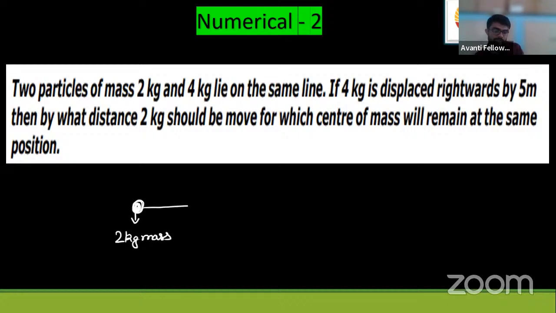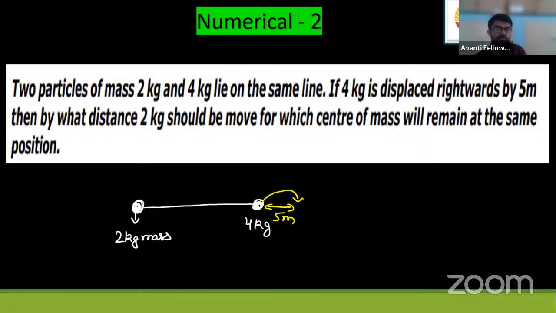And this is the 4 kg mass. 4 kg mass is here. And they say that if the 4 kg mass is displaced rightwards by 5 meter, okay, then by what distance should the 2 kg mass be moved for which the center of mass will remain at rest, at the same position?